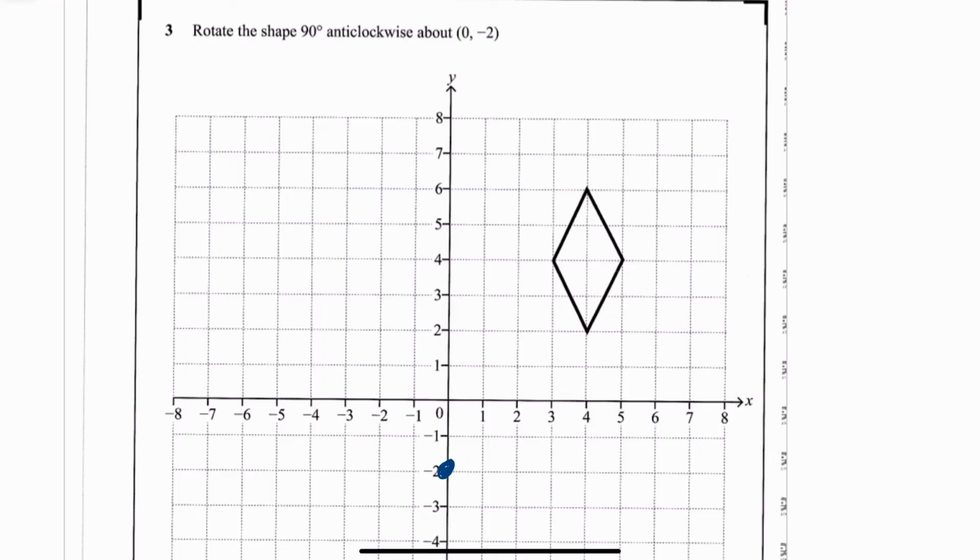Or if you're old school like me, you might like to use wee L shapes. So I've got that wee L shape, which is 4 wee squares to the right, 4 wee squares up. And then if you rotate that by 90 degrees, it becomes 4 wee squares up and 4 wee squares to the left. And then I can redraw my shape from there. Would I have this? Yes, I would have. That is what my shape would be. You could check with your tracing paper.